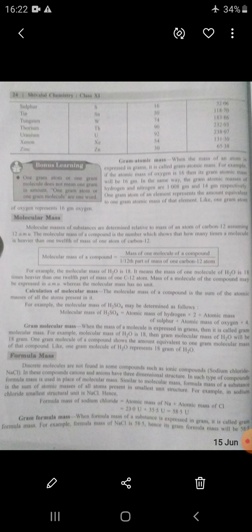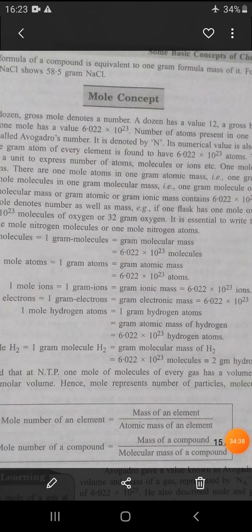After that, dear student, we are going to a new and important term, known as the mole concept. It is an important term for the study of chemistry. Similar to dozen and gross, mole denotes a number.